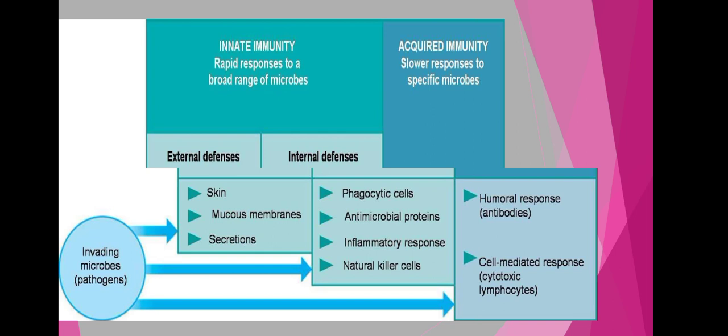In this way we get resistance against that type of microorganism in the form of antibodies and different types of immune cells through the cell mediated immune responses, that is the cytotoxic lymphocytes and the T helper cells. These are the two types of acquired immune responses.